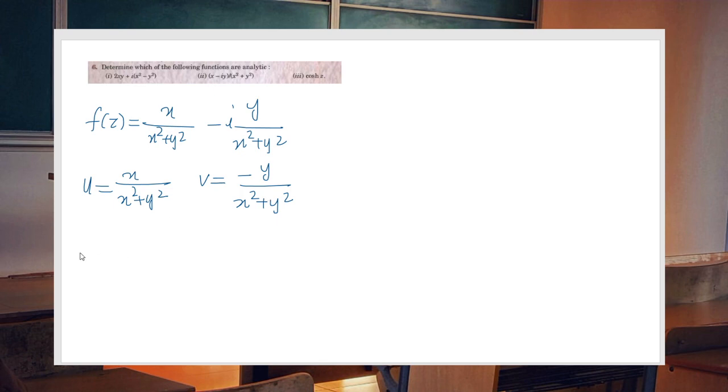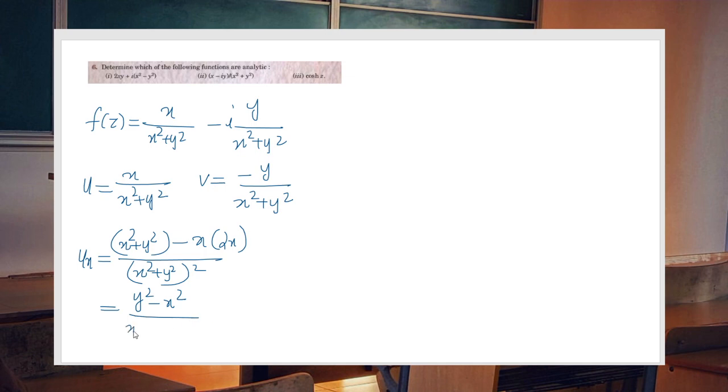What is ux? Use the quotient rule of differentiation. So it is x square plus y square, derivative of x is 1, minus x into 2x, divided by x square plus y square all square. So what is this? x square plus y square minus 2x square. So this becomes y square minus x square divided by x square plus y square all square.